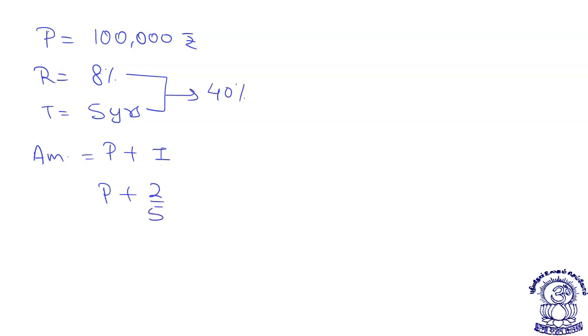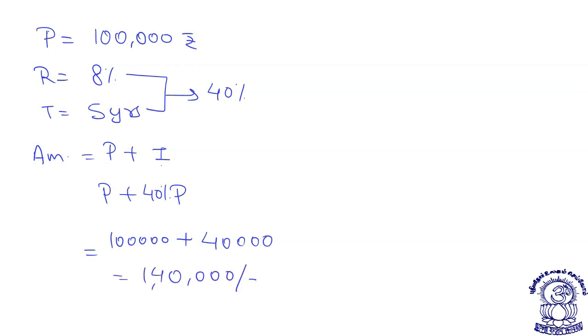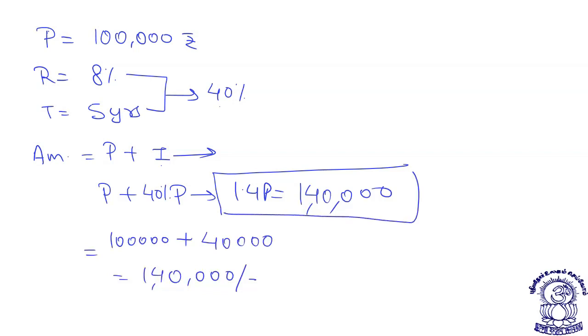40% means 2 by 5. So I can say directly 40%. Even if I write like this, 40%. So this will be 1 lakh plus 40%, that is 40,000. So it will be 1,40,000. Any person could easily tell 40% of 1 lakh means P plus 40% of P, that is 1.4P. 1.4P also you can directly say 1,40,000. That way you need not solve these sort of questions. Just try to solve the way I am telling you.